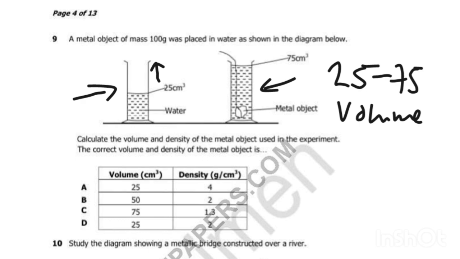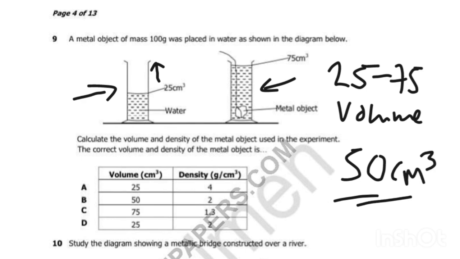Remember the question says, calculate the volume and the density of the metal object used in the experiment. To find the volume, we do the subtraction: 75 minus 25 is 50. So we've found the volume to be 50 centimeters cubed.